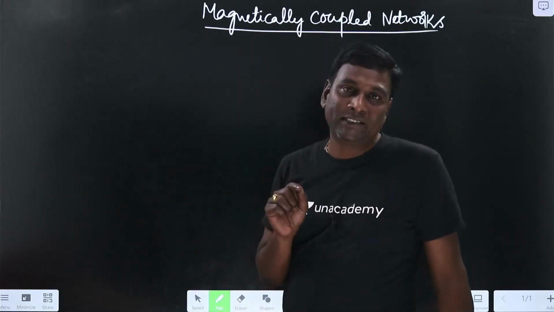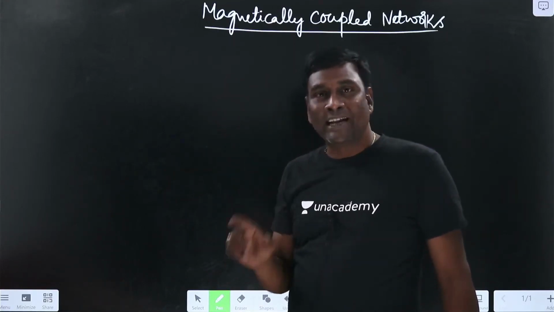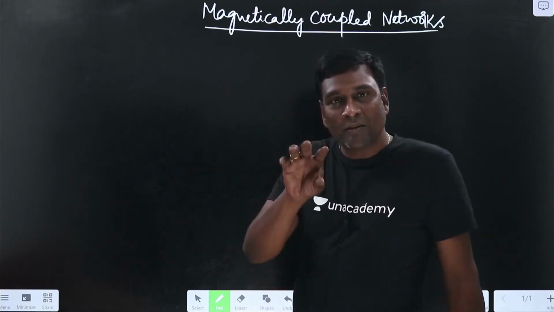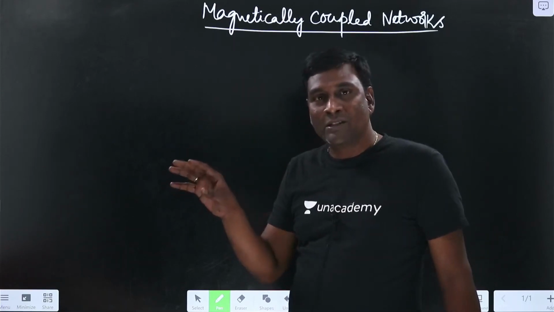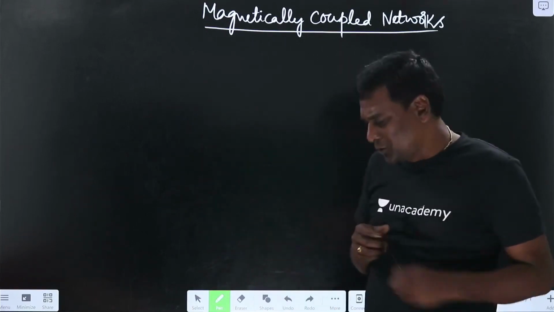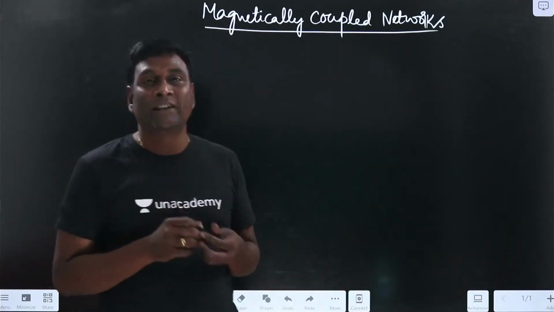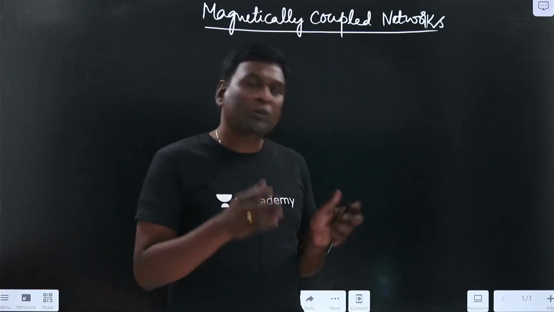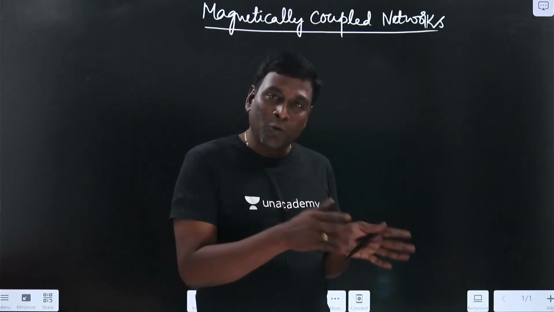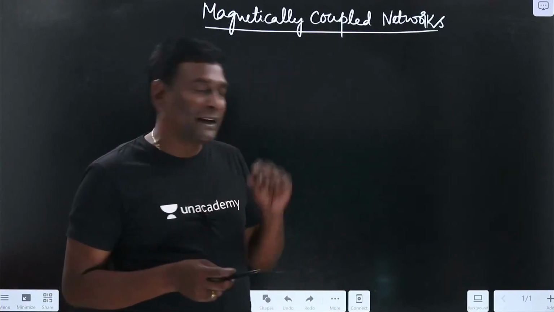From the sense of the winding we are going to derive equations, and we are going to convert the sense of the winding into dot convention. From dot convention also we derive equations, and the same equations will result. And without having any dots or any sense of the winding, we are going to convert the magnetically coupled voltages into current controlled voltage sources. That is going to be the outline of magnetically coupled networks.